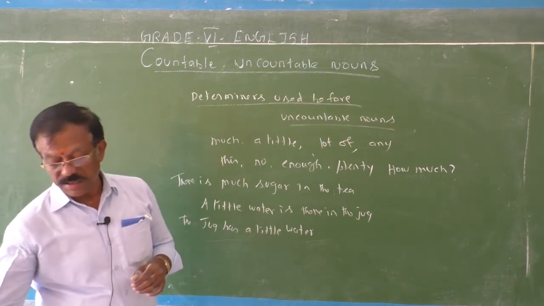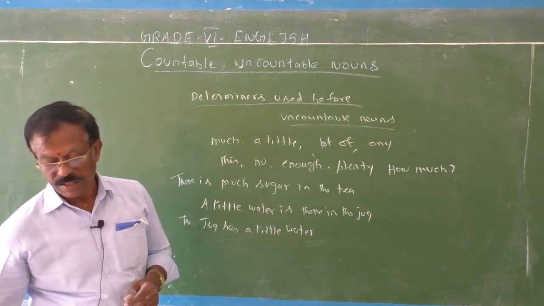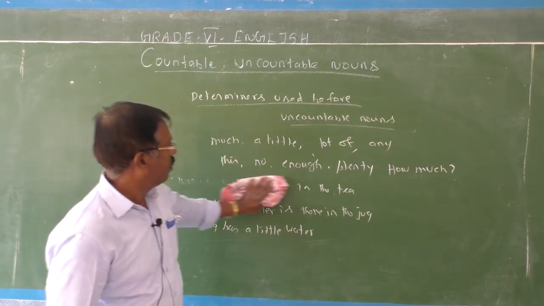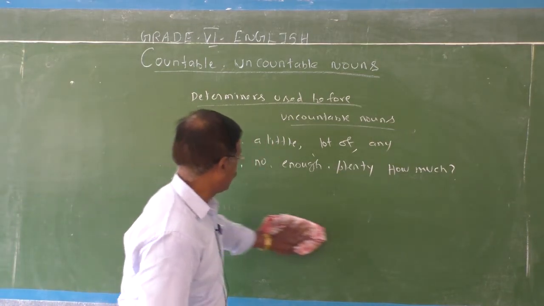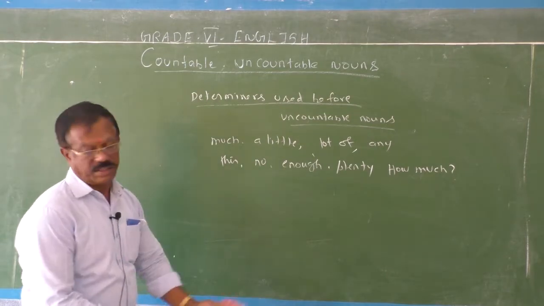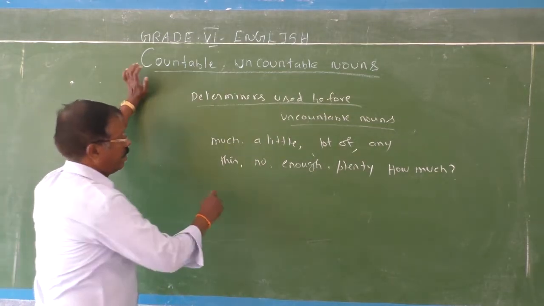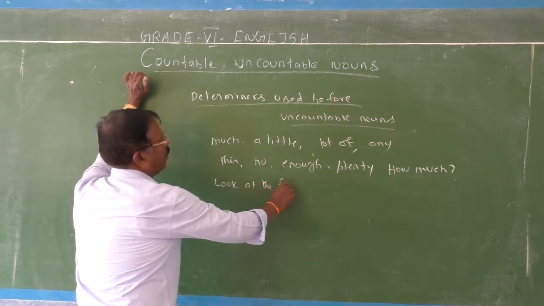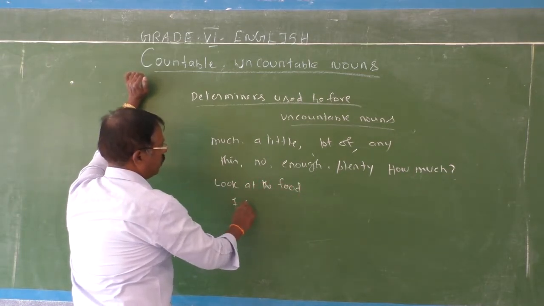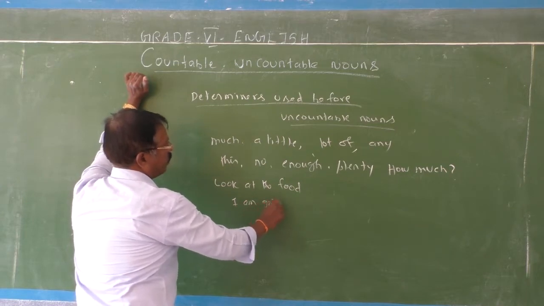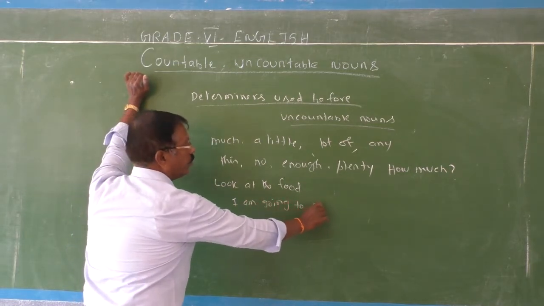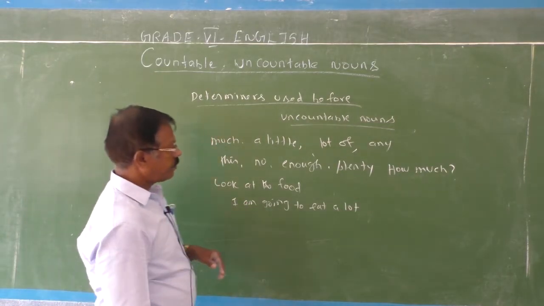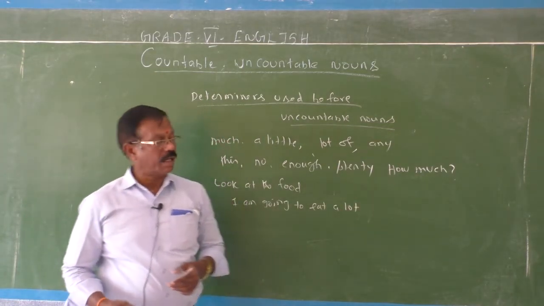Then lots of. See, look at the food. I am going to eat a lot. See the sentence structure. Look at the food. I am going to eat a lot. Lots of.